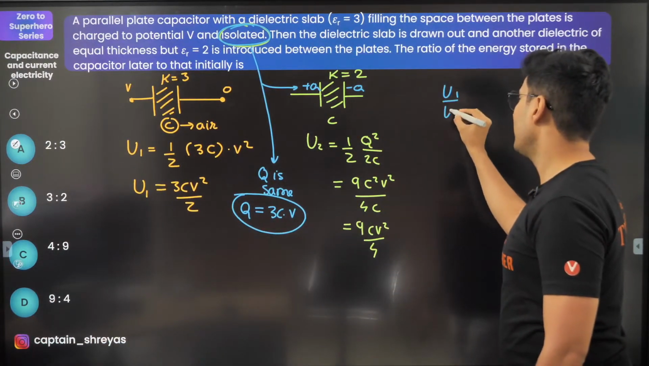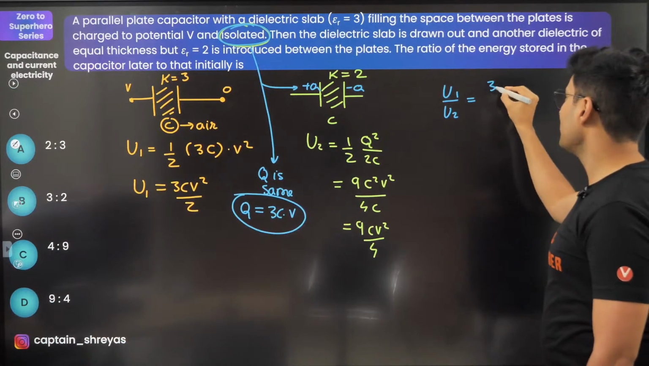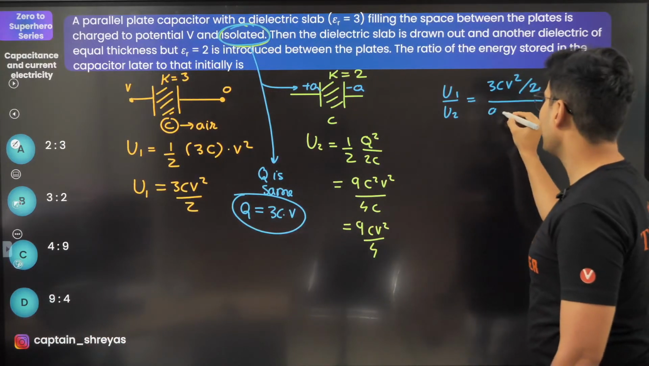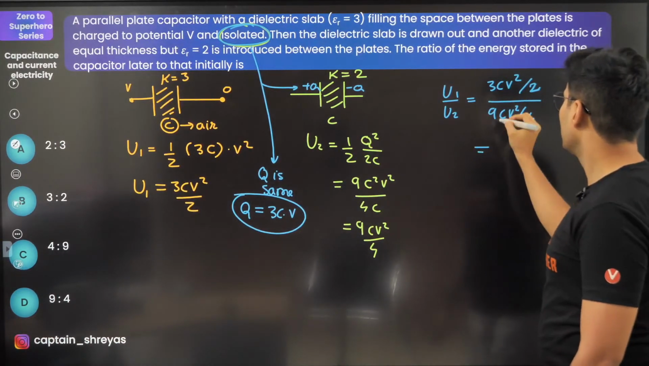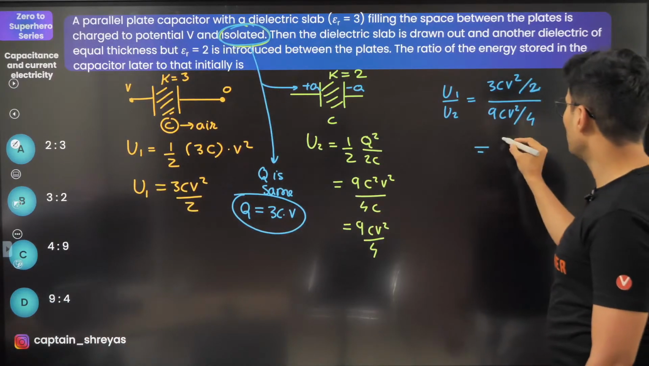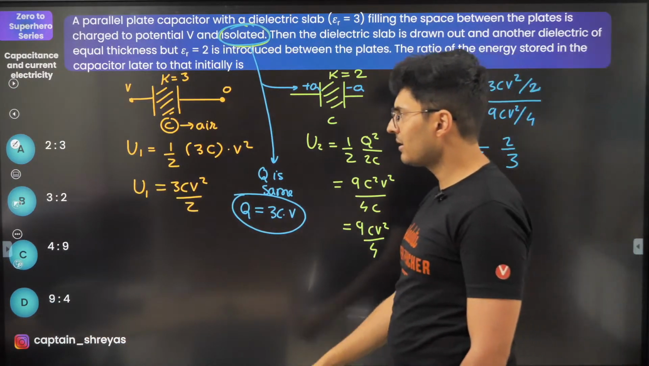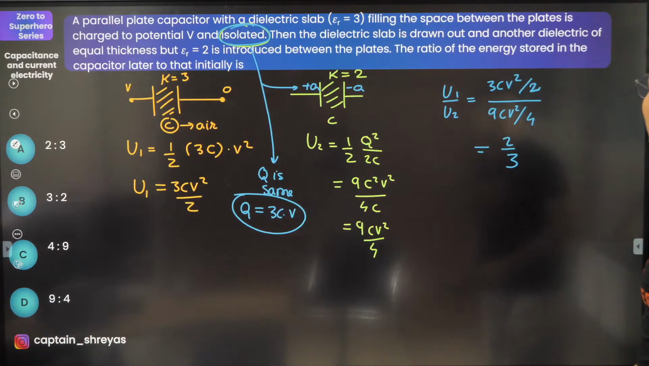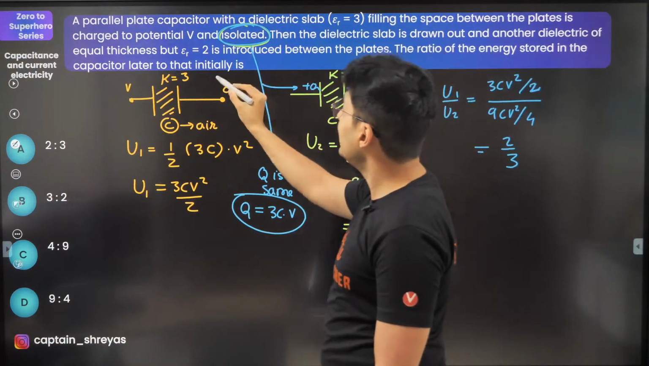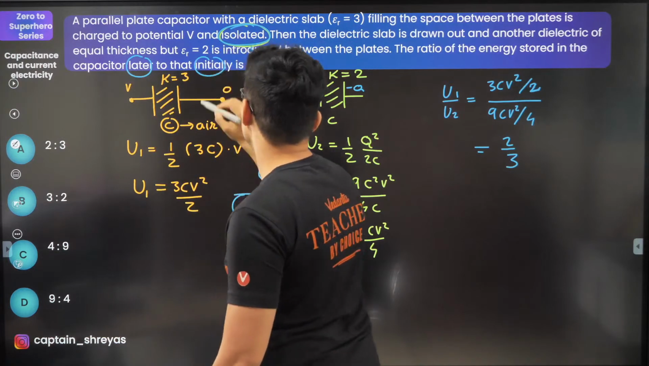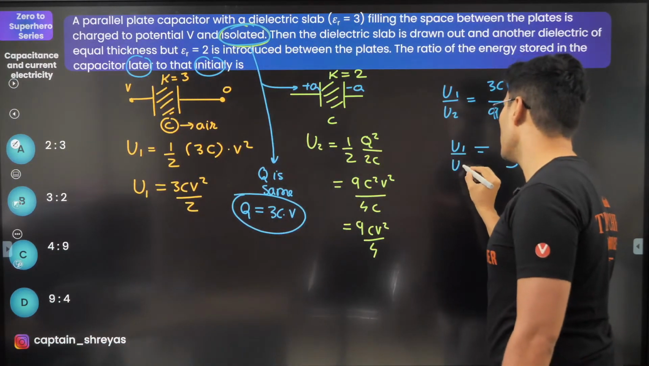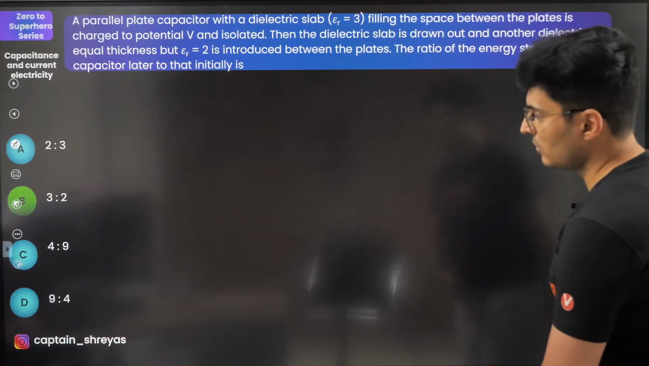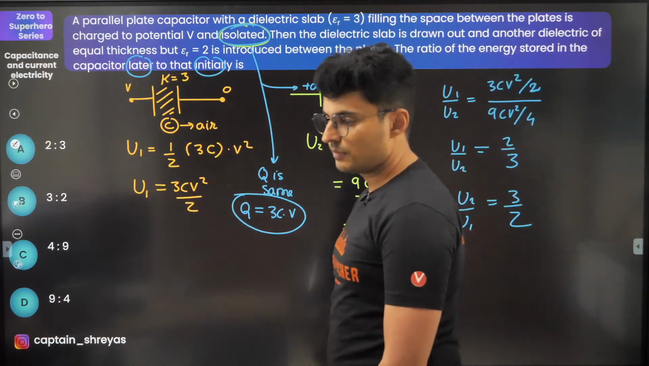So U1 divided by U2 will be 3CV square divided by 2, divided by 9CV square divided by 4. 3 and 9, everything goes. This will be 1 by 2, 2 goes on the top, 2 by 3. Just check this out. 2 by 3 is there, option A. Oh, 3 by 2 is it? They have asked the energy in the capacitor later to that initially. Acha, later to initial. Okay, so basically this was U1 by U2. So U2 by U1 will be 3 by 2. Yeah, so that's the answer. Option B, of course.